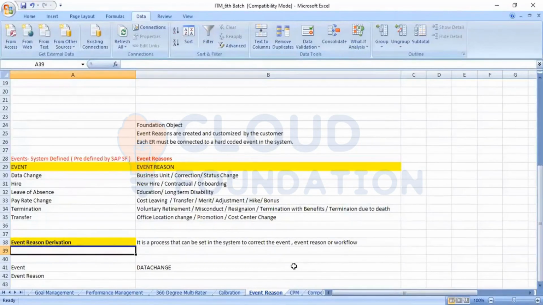Same case with workflow. Also, when we discuss workflow in the data model, we have another data model, that is workflow derivation XML, right?